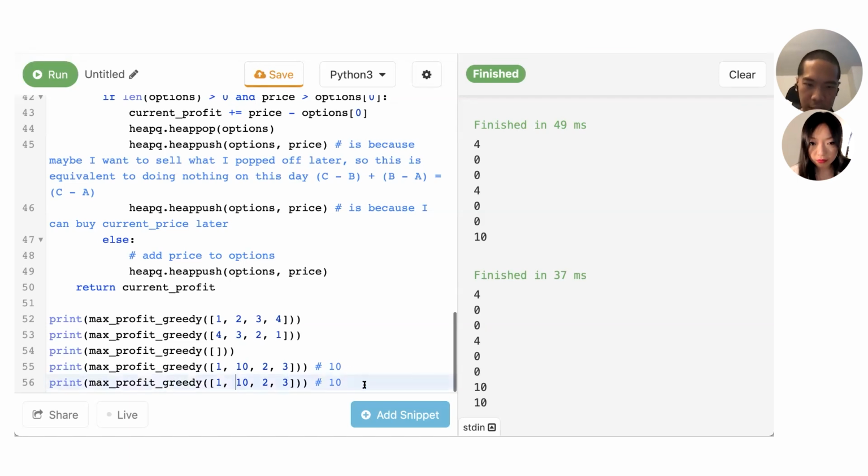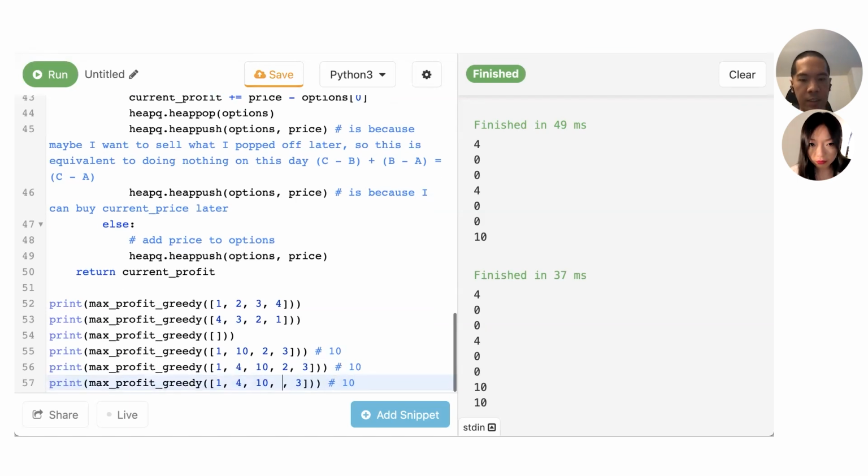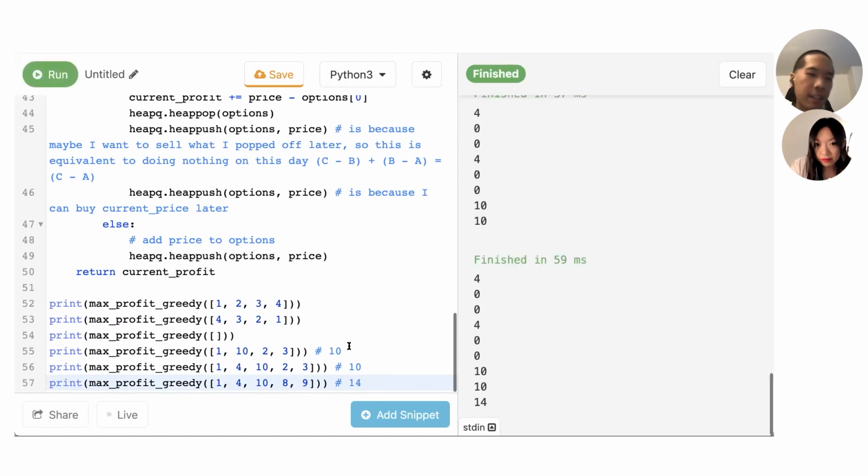But let me make a new case for this. If I had something like this, maybe I want to buy 4 and sell it later. So this should be 9 plus 5, which is 14. And it also returns 14. So it looks like the solution works pretty well.